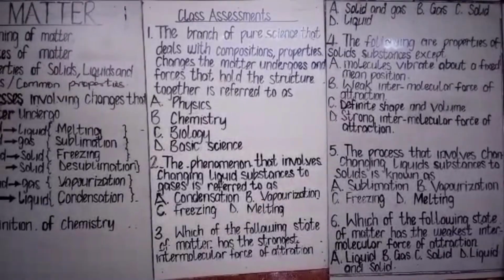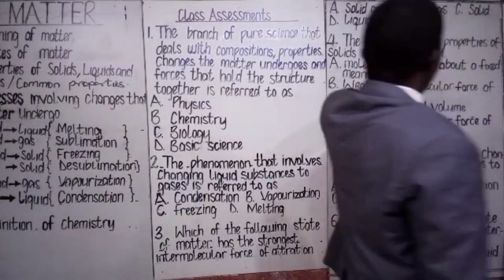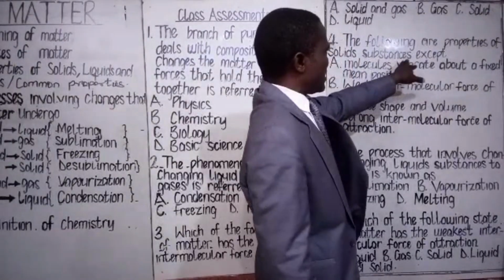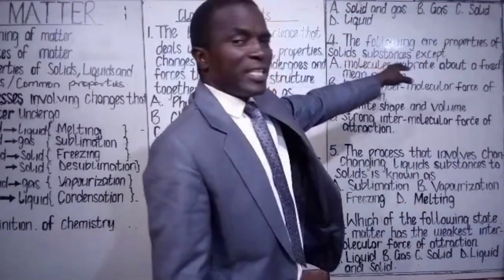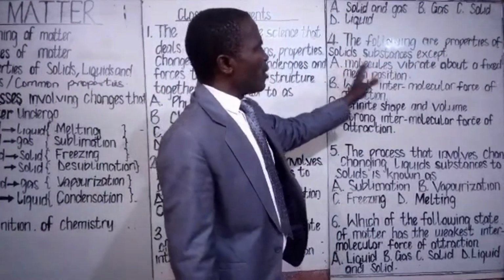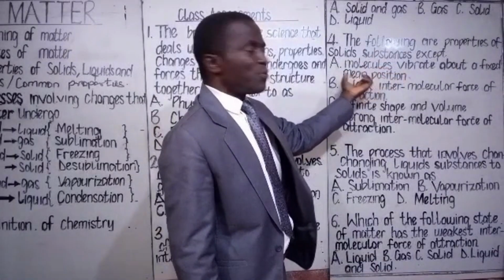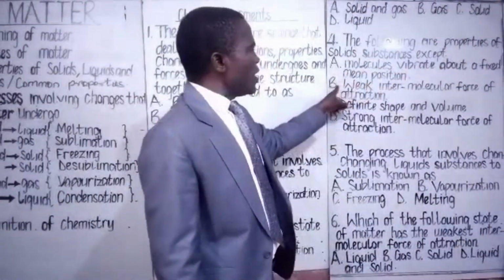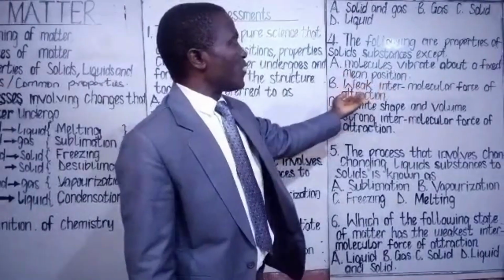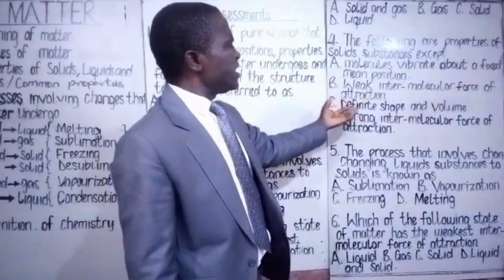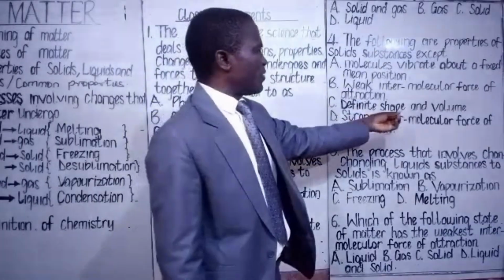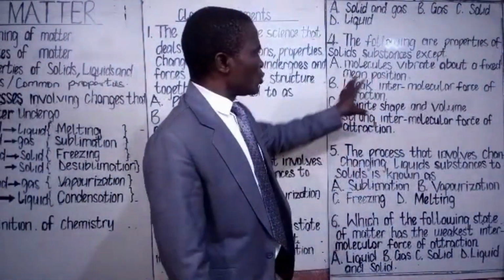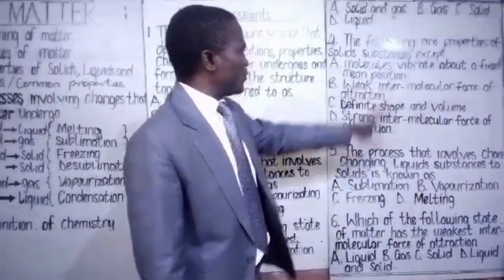Now, class assessment 4. The question says, the following are properties of solid substances except A. Molecules vibrate about a fixed mean position. B. Weak intermolecular force of attraction. C. Definite shape and volume. D. Strong intermolecular force of attraction. You are going to choose the most appropriate option out of this.